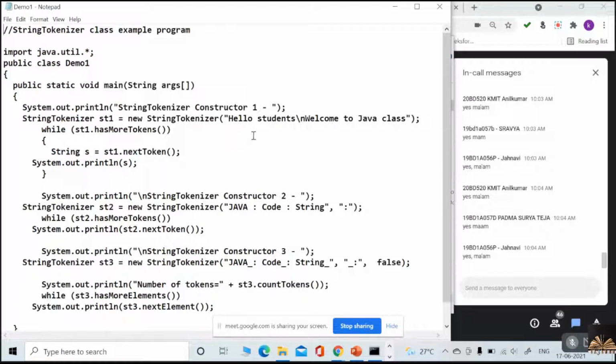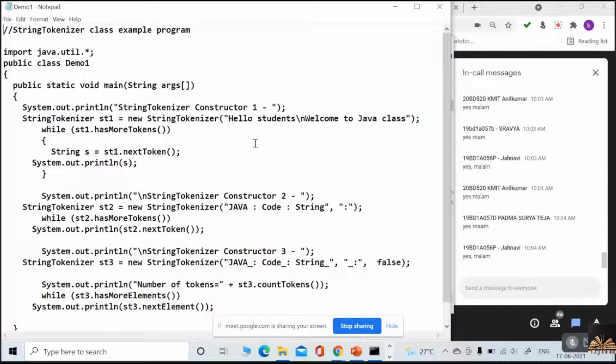Next, StringTokenizer, we just discussed it in the PPT. Now I'll tell you how many constructors we have seen in StringTokenizer. How many constructors have we seen? Three, very good. Three constructors we have seen.